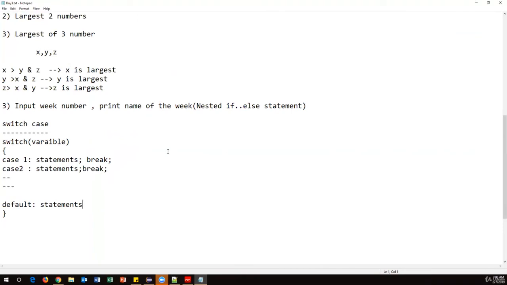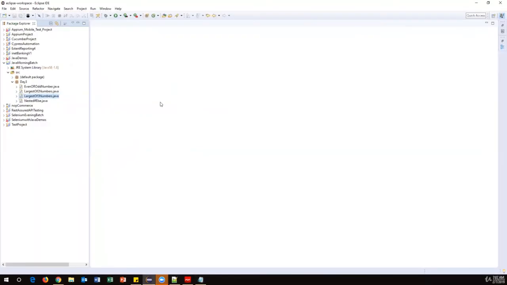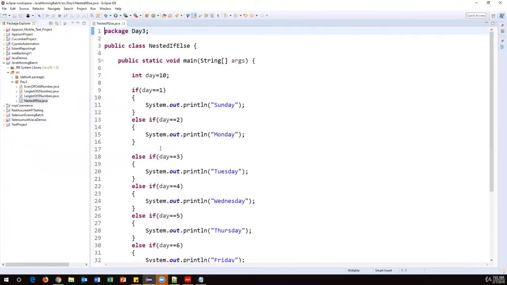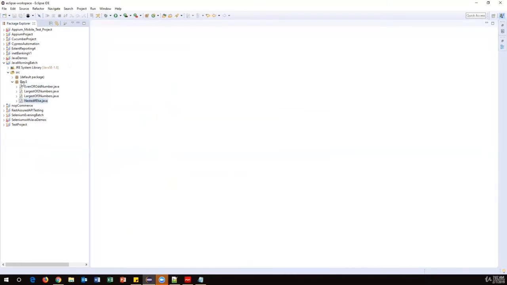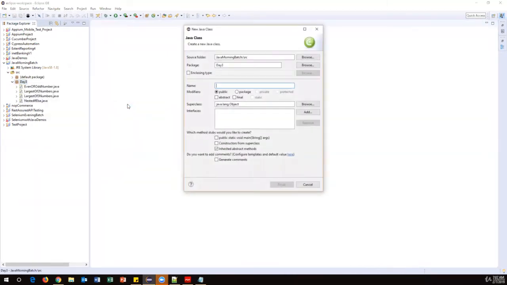Now I'm going to implement the same logic whatever we have created of printing week names. I'm going to implement the switch case statement with the same example. Let's see how we can implement it. So, new class, and here I'm calling it SwitchCaseDemo.